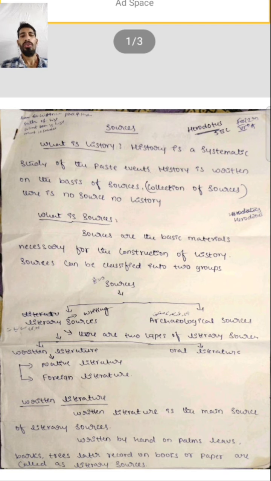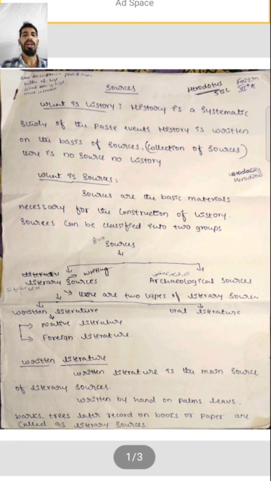What is the meaning of source? Source is what we can call evidence or proof. To write history, we need proof regarding it. For example, first of all, we will go to the sources. The sources are the basic materials necessary for the construction of history.